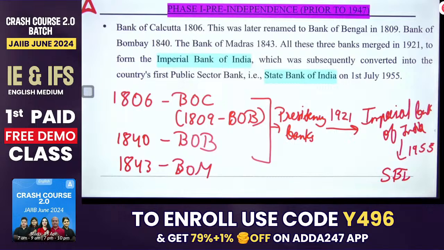So now you can, I guess, see the reason that your country's largest public sector bank, or largest bank, is SBI right now. And this is why, because SBI has merged a lot of banks with itself. And that's why right now SBI is the largest bank of our country. That's one of the reasons.